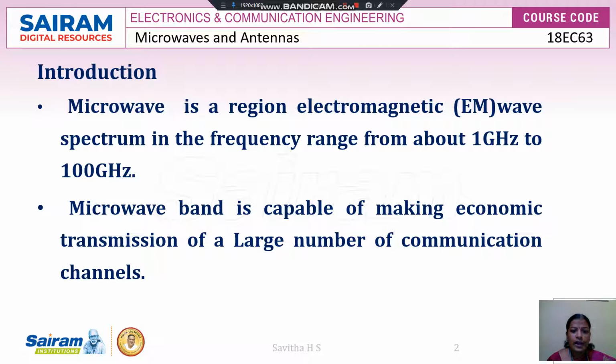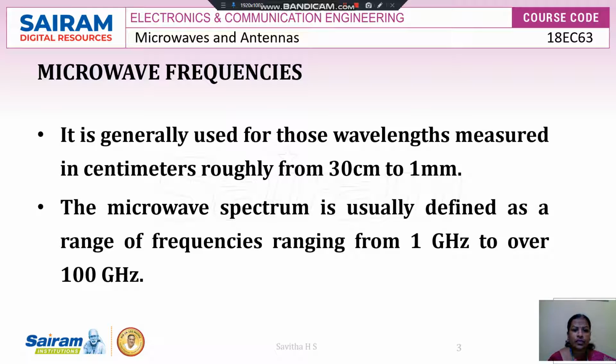The microwave band is capable of making economic transmission of a large number of communication channels. Microwave frequencies are generally used for wavelengths measured in centimeters, roughly from 30 centimeters to 1 millimeter. The microwave spectrum is usually defined as the range of frequencies from 1 gigahertz to over 100 gigahertz.